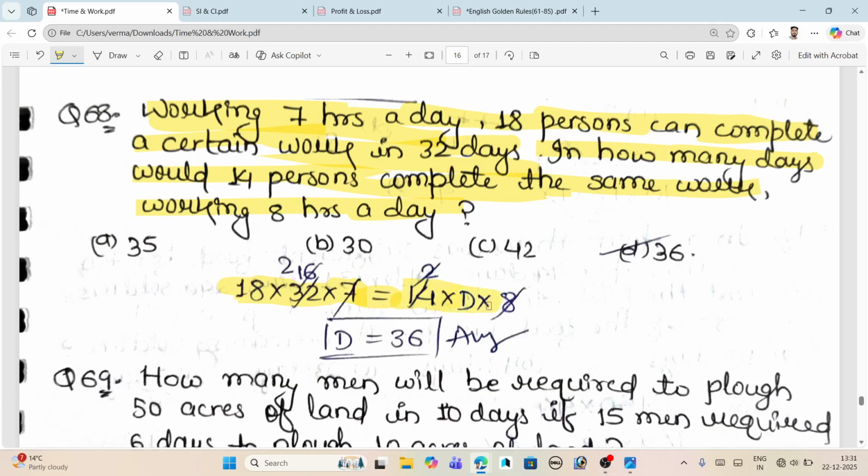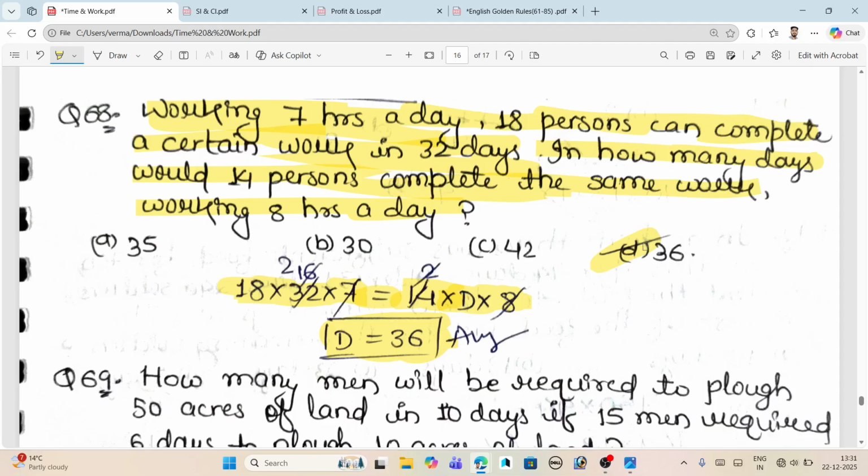We have to find the number of days, multiplied by 8. In this complete equation we have only d as the variable, so we can find it easily. We get the value of d as 36. So 36 is the number of days.